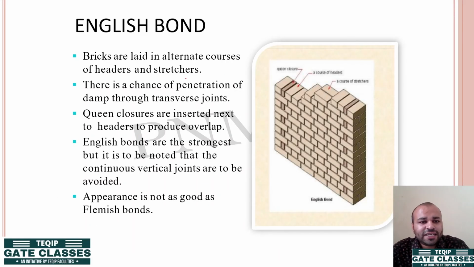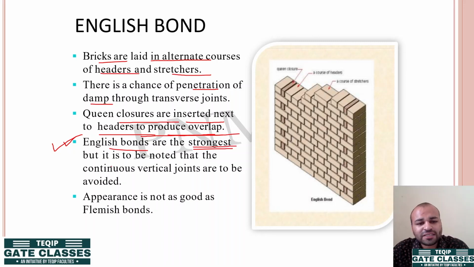आगे चलते हैं English bond. So English bond: bricks are laid in alternate courses of headers and stretchers. Next, there is a chance of penetration of damp through transverse joints. Damp मतलब कि moisture आने की chances रहते हैं. So queen closures are inserted next to headers to produce this overlap. Okay, these are the strongest. English bonds are the strongest.